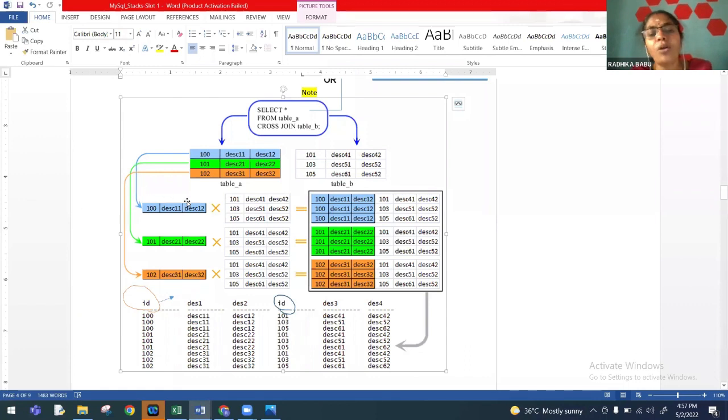Supposing if the order of the first table is 3 by 3, and if the order of the second table is also 3 by 3, the number of 3 rows and 3 columns and 3 rows and 3 columns. So therefore, the number of columns in the Cartesian product table will be 6 columns. Table 1, 3 columns, table 2, 3 columns. And if there are 3 rows in each of this table, you will be having 6 rows altogether.